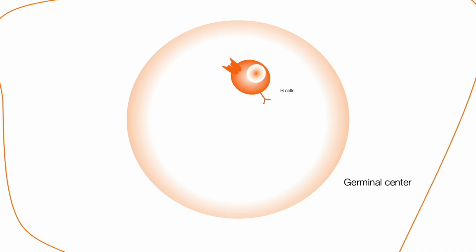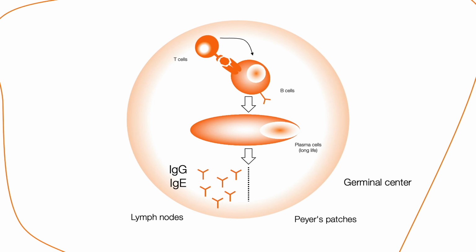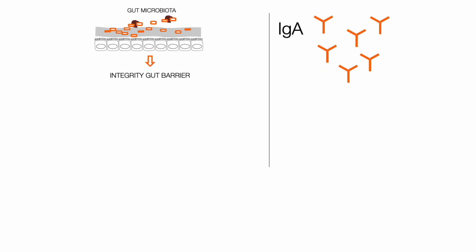Activated B cells can migrate to another area of the follicles called the germinal center, where, after interacting again with T cells and receiving their help, they differentiate into long-lived plasma cells that produce more advanced antibodies that can be IgG or IgE. In the intestinal lymph nodes, known as Peyer's patches, these plasma cells produce IgA antibodies. IgA antibodies are very important for the control of the gut microbiota.